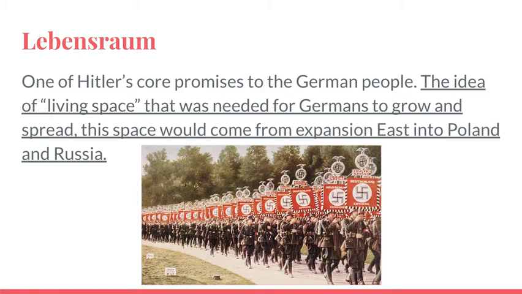So Lebensraum was one of Hitler's core promises to the German people during his push for election, the idea of living space that was needed for Germans to grow and spread. This space would come from the expansion east into Poland and Russia. This belief that Germans needed more space, that they needed to be a land-orientated people with big expansive farms and lesser people serving them on these farms. And so his promise was always that they would get back not only the land that they had lost in the Treaty of Versailles, but also other ancestral lands that they believed always should have belonged to them. And the people who had been living there, who were inferior, would be removed.